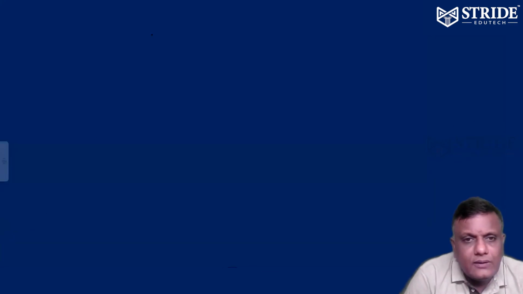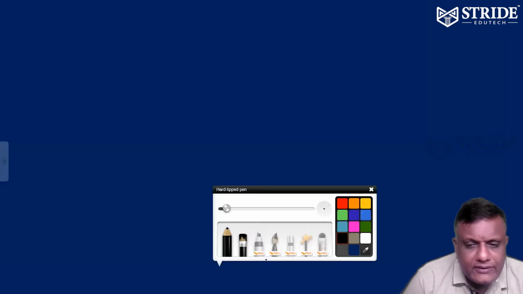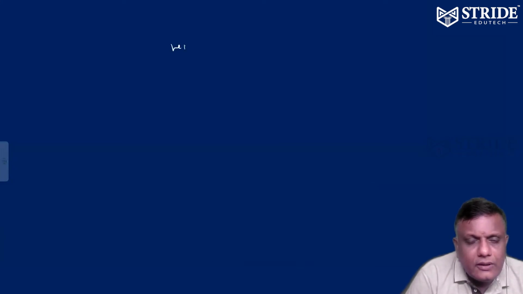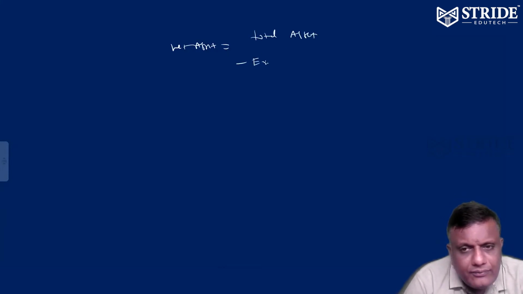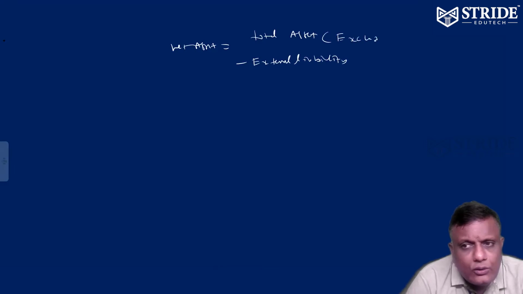How to find net asset? Net asset is equal to total asset minus external liability, the total asset excluding miscellaneous expenses.